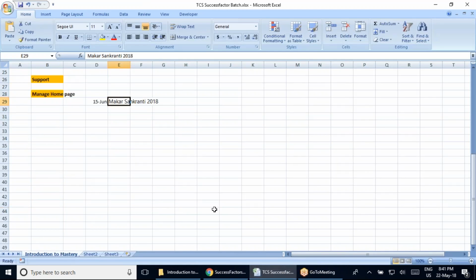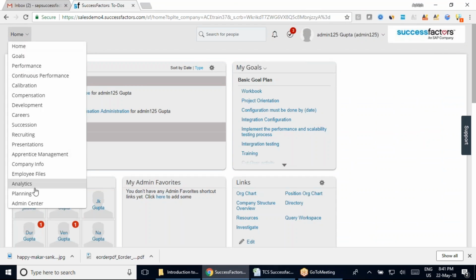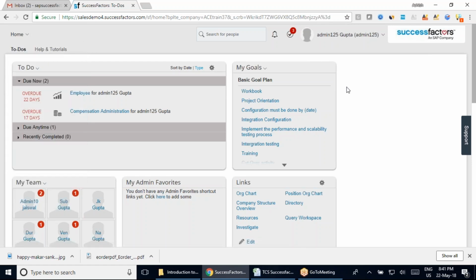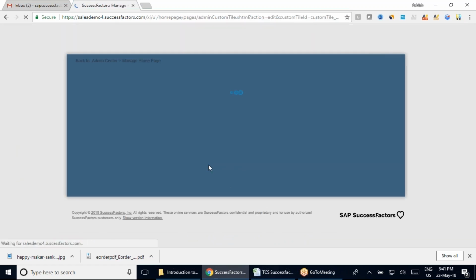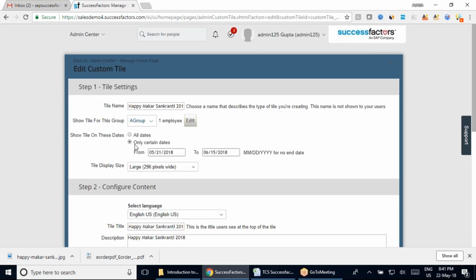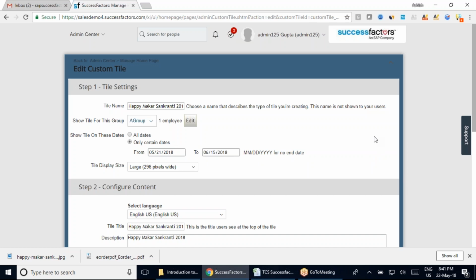Okay, now let's go further, team, apart from these tiles. Now Shiva is asking a question: can tiles be custom dynamic based on the date and year? Shiva, I don't think they have it as a dynamic basis, but let's check it out. They have it here as a very fixed date. You have only two options: all the dates or only a certain date. So year on year, it is not going to come.